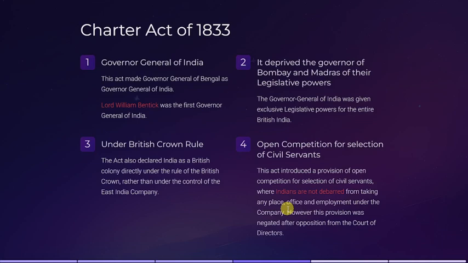Okay. So these are the four important points of the Charter Act of 1833. The act provided for the Governor General of India. It deprived the Governors of Bombay and Madras of their legislative power. Now the British Crown proclaimed that we are the rulers of India, not the East India Company. And the fourth point is that it provided for open competition for selection of civil servants. However, this provision was negated.